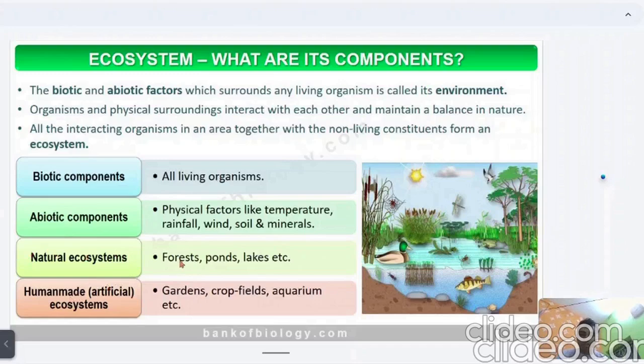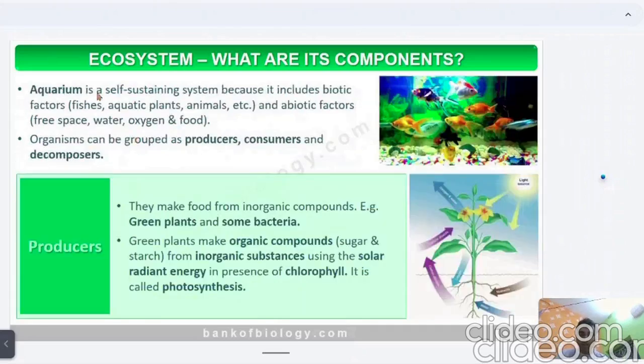Natural ecosystems are ponds, forests, lakes, etc. Human-made or artificial ecosystems are gardens, crop fields, and aquariums. An aquarium is a self-sustainable system because it includes biotic factors like fishes, aquatic plants, and animals, and abiotic factors like free space, water, oxygen, and food. And in a particular area, the living organisms are grouped into different groups.